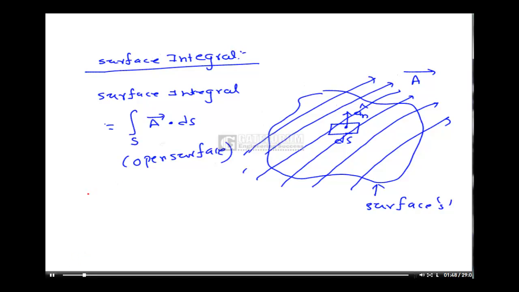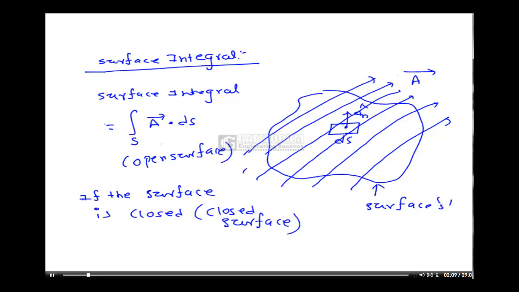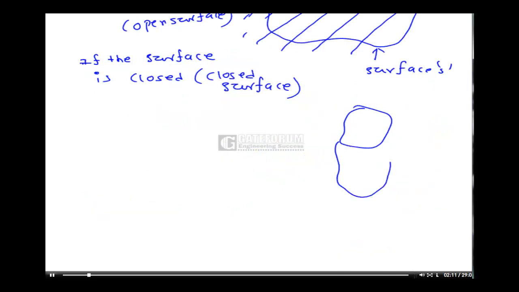Suppose the surface is closed. That is a closed surface. A closed surface defines a volume. This is a surface, and I am closing the entire surface, so it becomes a volume. Then we can define flux as integration over S of A bar dot dS.